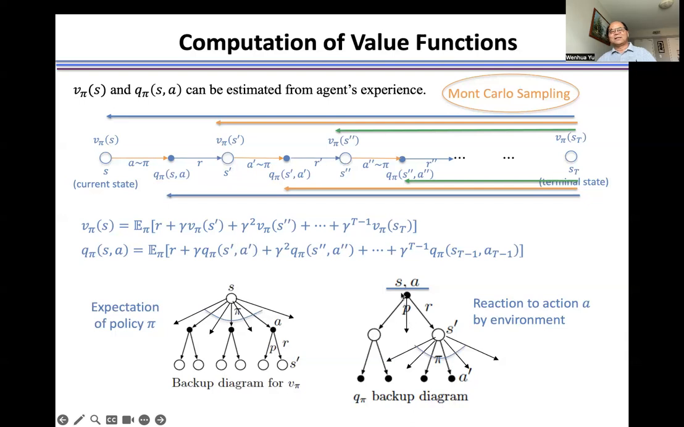For the Q function, we evaluate the policy at state S, selecting action A from policy pi. From the state transition probability, we get the next state, then we follow the same policy pi and calculate the expectation over all the trajectories. Following Monte Carlo sampling, we can calculate the Q value.